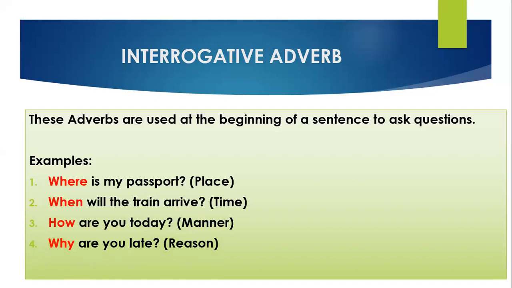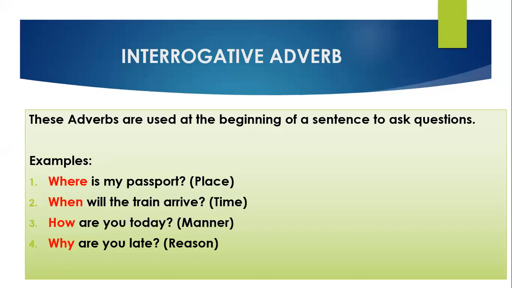This is reason. Reason is another kind of adverb that is not in your syllabus, but adverb of reasoning is also there. So why is also an interrogative adverb. Where, when, how, and why. That tells us about place, time, manner, and reason. So this was the last kind of adverb, that was interrogative adverb.